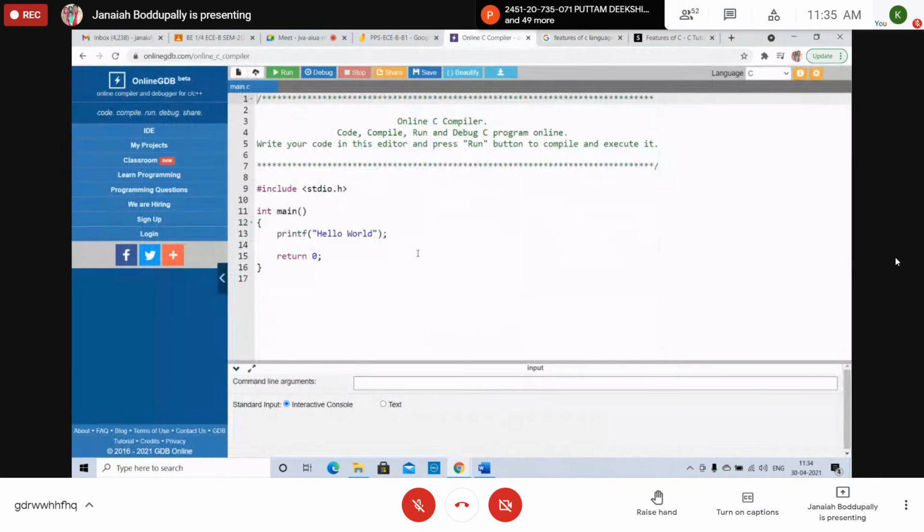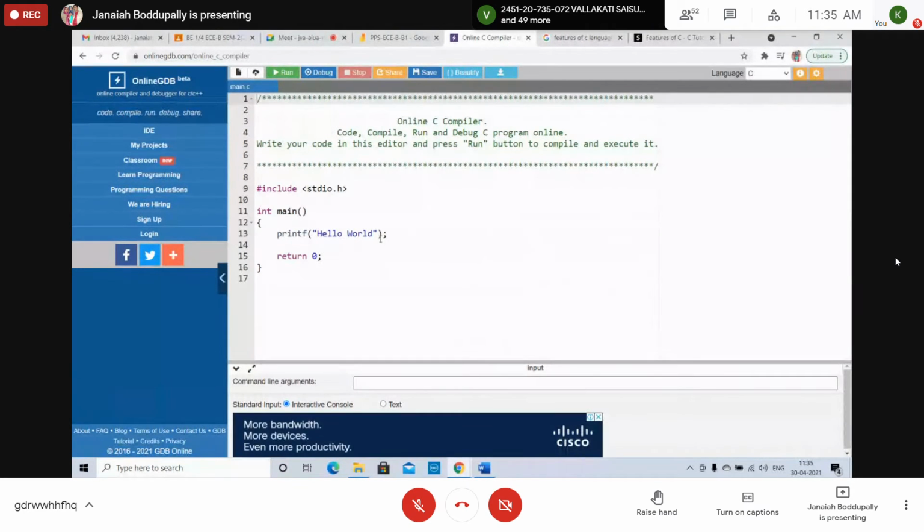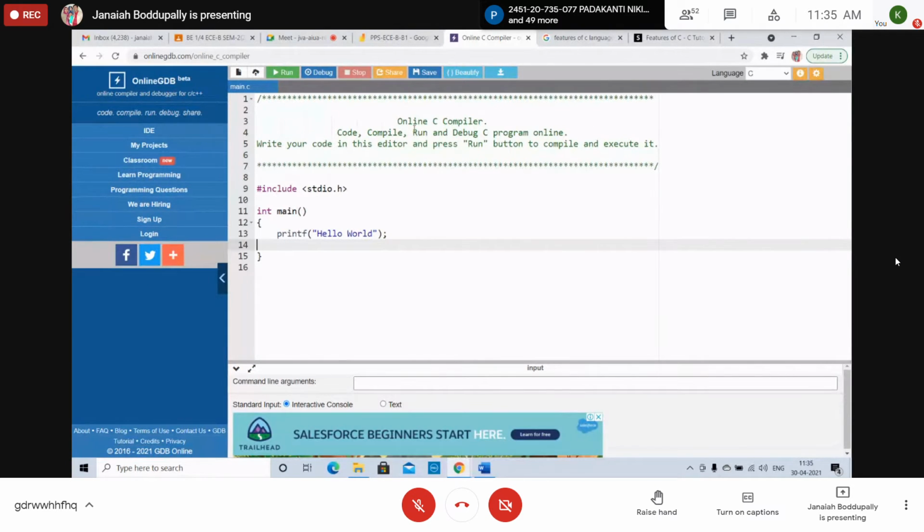I will just show a simple program. Have you seen this? This is a C online compiler, students. Yes, sir. This is comments. Slash star and closing star slash is a multi-line comment. We can write many comments. The C compiler cannot recognize this. Whatever comment you write is for the students to understand the program. That's it. Right?